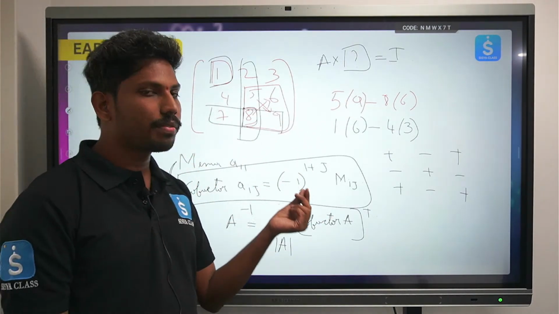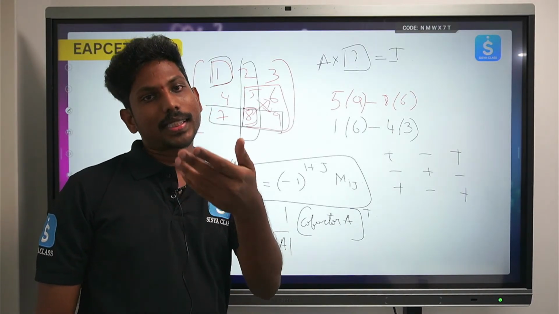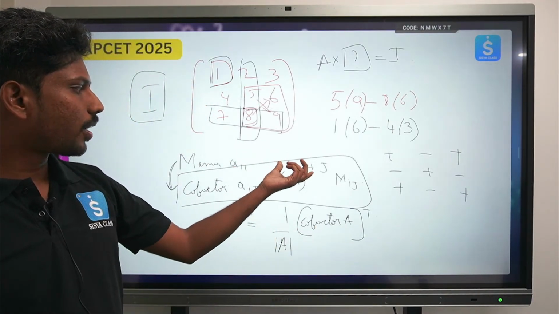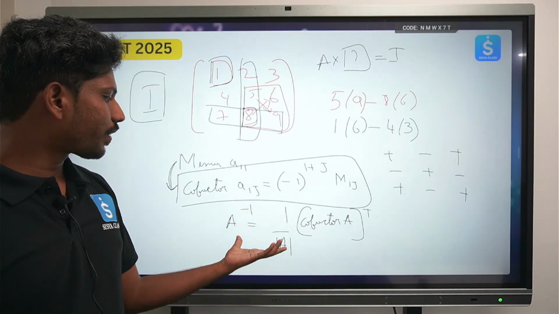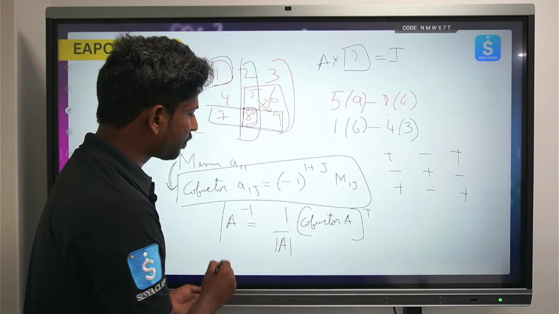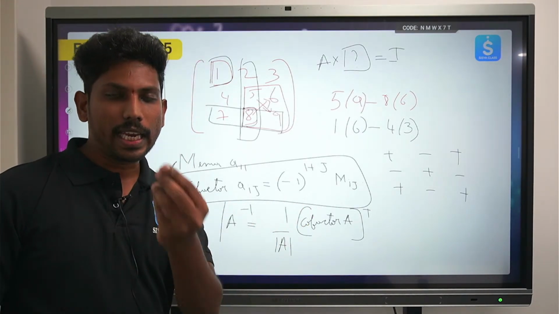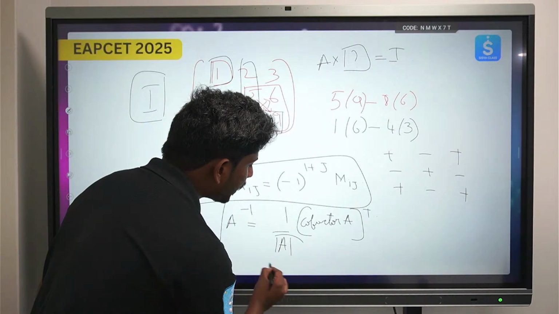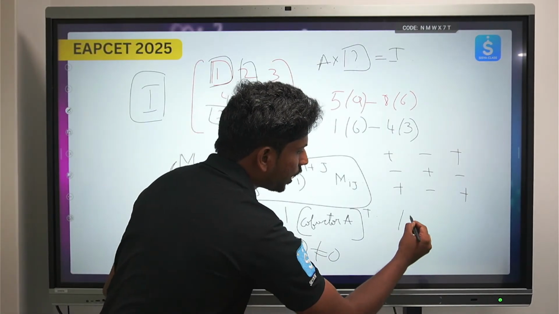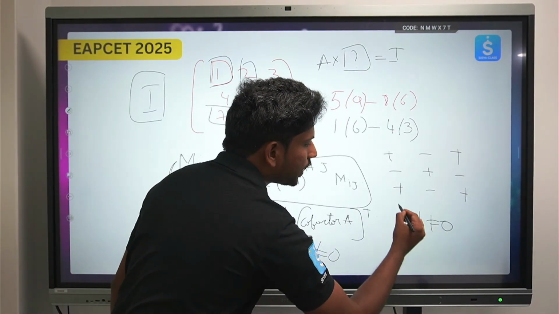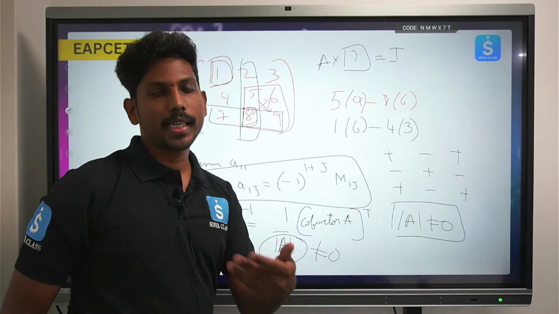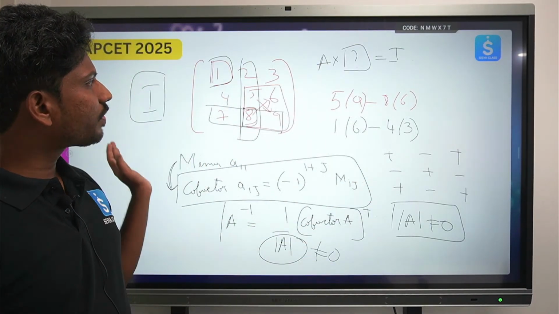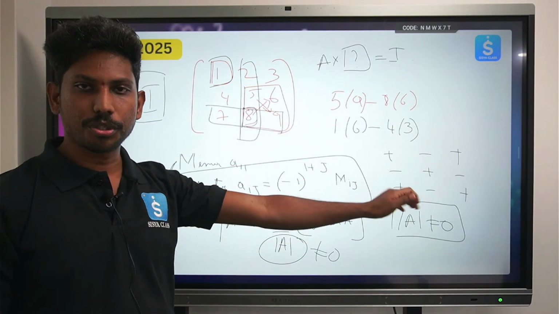Cofactor ante then we are just trying to put the sign for it. Okay, that is -1 to the power i plus j, and then we are trying to find, later on we can proceed our discussion based on inverse also. Specifically inverse exist kavali ante ikkada determinant value should not be equal to 0. So if det A is not equal to 0, then only the inverse of a matrix exists. Okay, so these all information meeku already undi kabatti, so no issue. Okay,